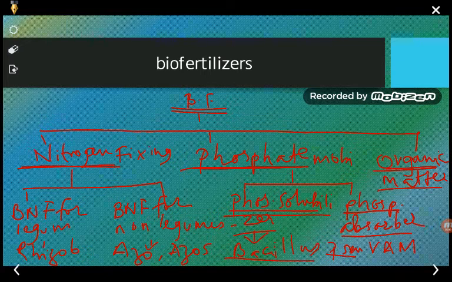So nitrogen fixing is again divided into two types. There are biological nitrogen fixers, certain organisms present in the leguminous plants which fix the nitrogen, and there are certain organisms freely living in the soil which are associated with non-leguminous plants. Both can fix the nitrogen, but phosphate mobilizers such as Bacillus, Pseudomonas and VAM make the phosphate available.